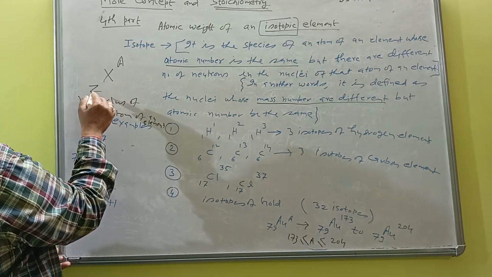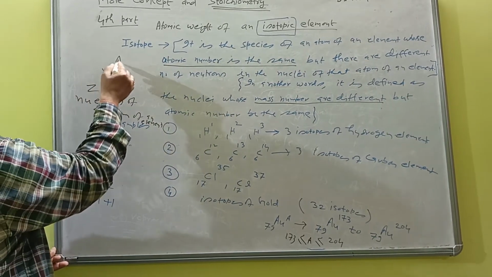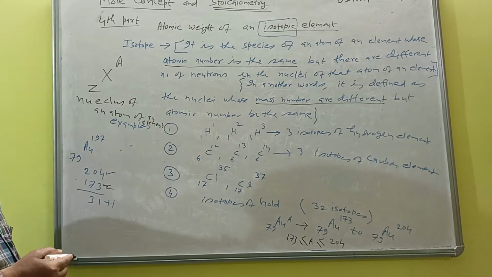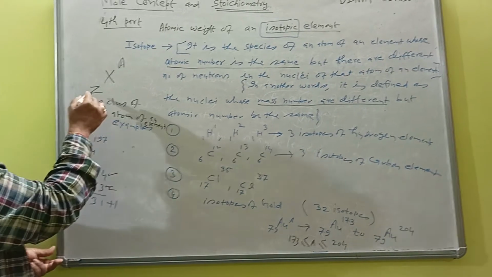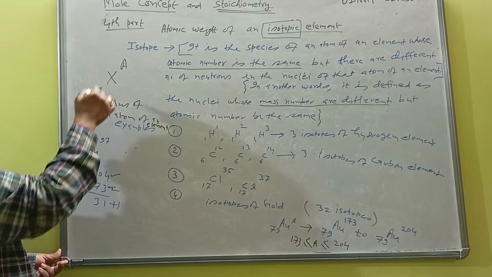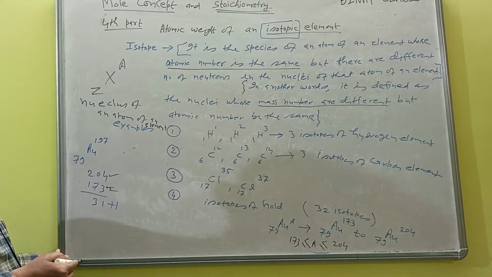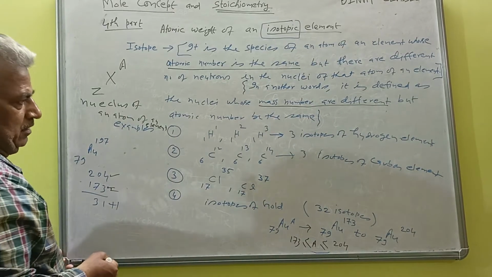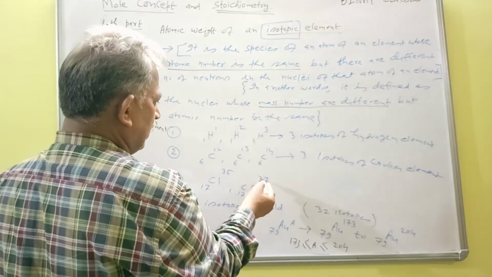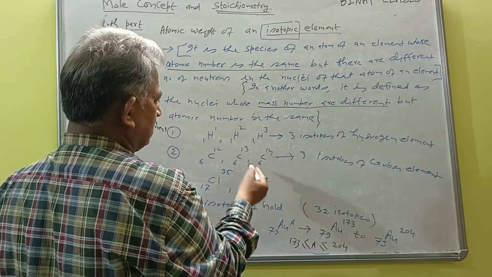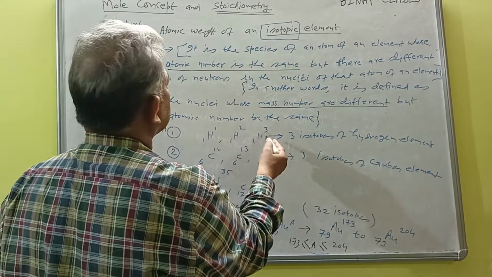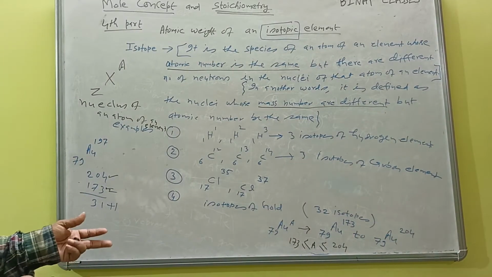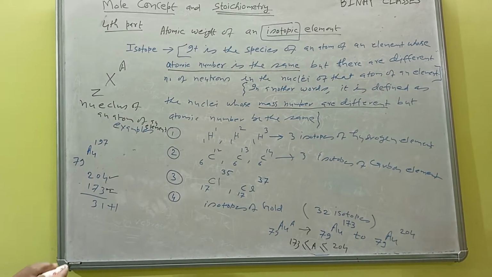So how can you find the neutron? A minus Z is the number of neutrons, and here this is the number of protons. So if the number of neutrons goes on changing, the mass number will change. Okay, and here mass number is 35, 37. Here mass number is changing. Therefore, this is the analysis of isotopes. So you can take the screenshot and then I will proceed.